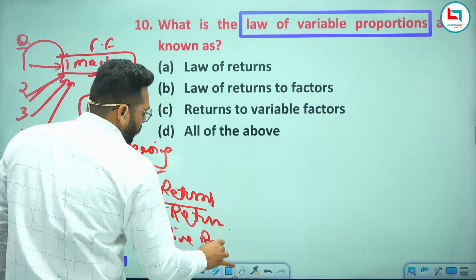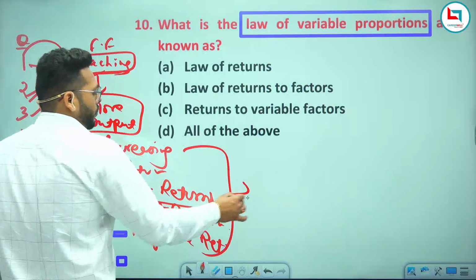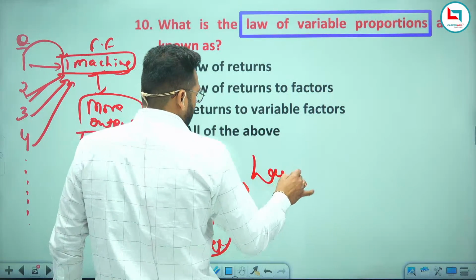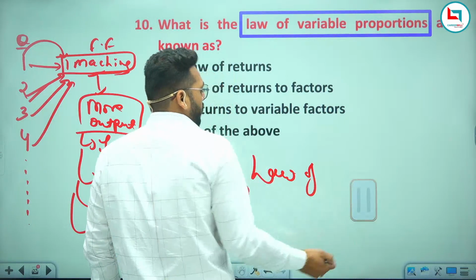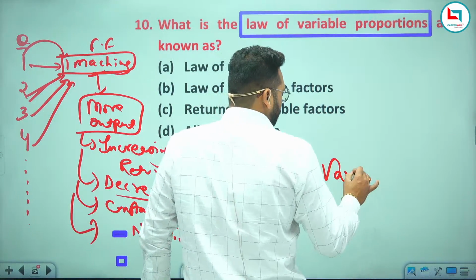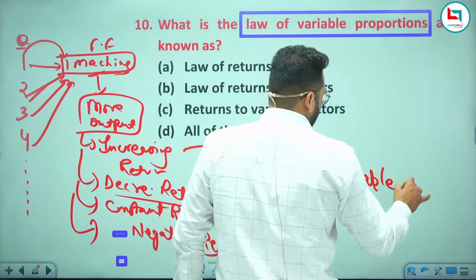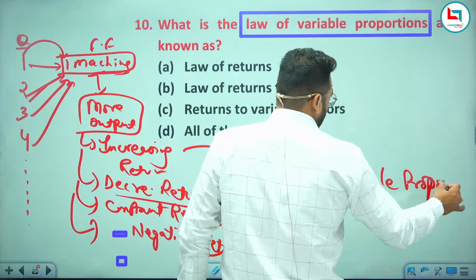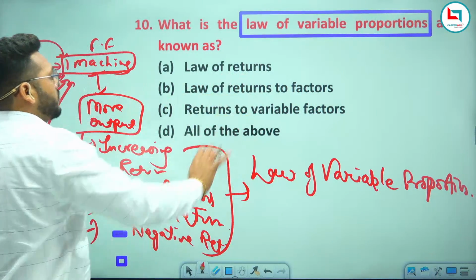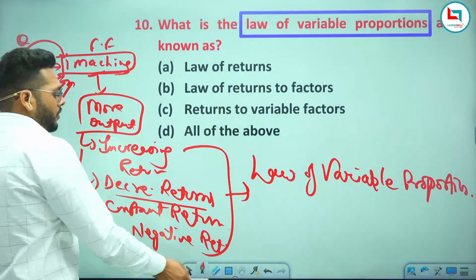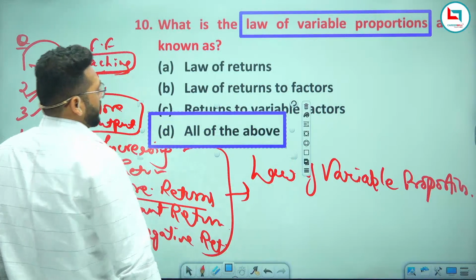So this is what is called the law of variable proportion. Law of returns, law of returns to a factor, returns to a variable factor, all of the above. So every option is the right answer.